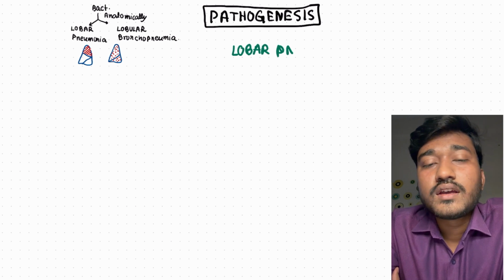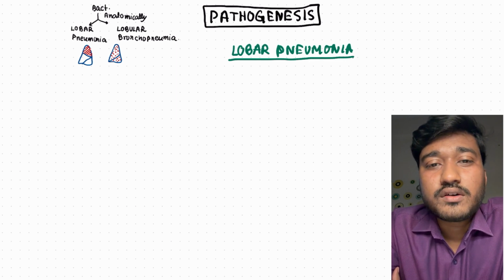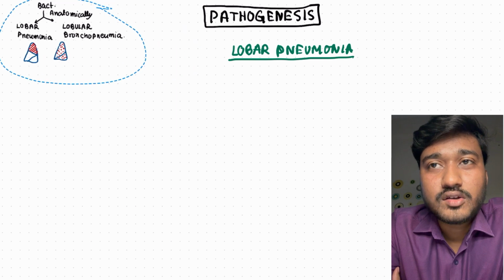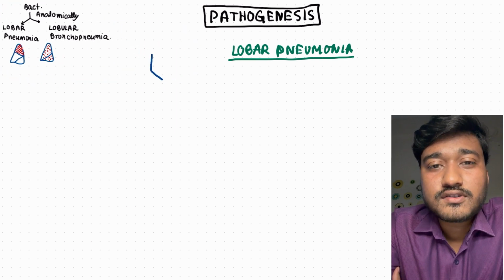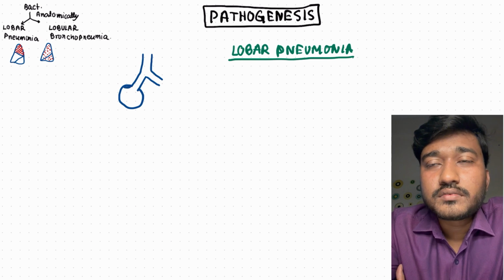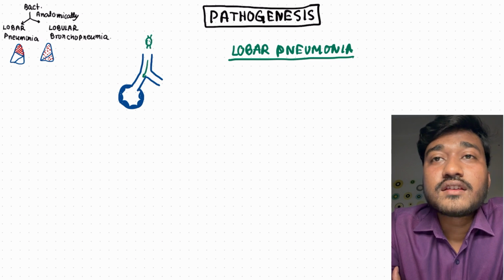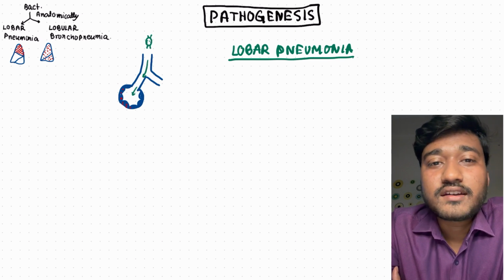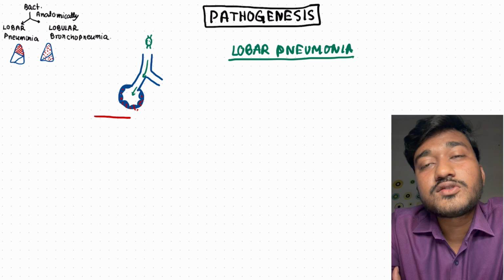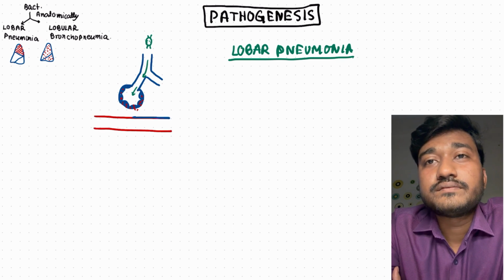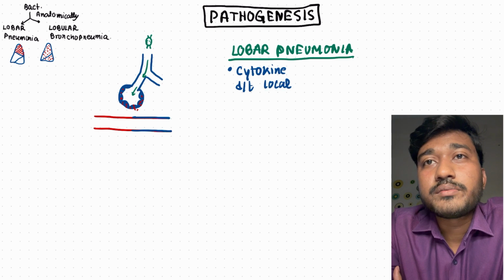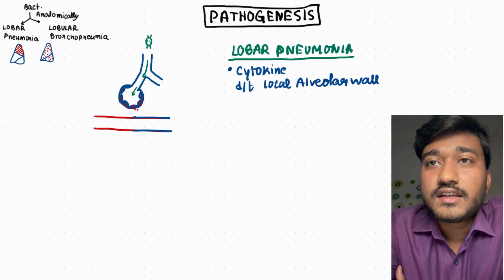Okay. Now, lobar pneumonia is very common in case of bacterial pneumonia, and the pathogenesis occurs in a specific way. Now let's talk about this pathogenesis. This is your lower respiratory tract with the alveoli. The green one is your naughty bacteria. Bacteria comes and it leads to inflammation of the alveolar wall. The alveoli as well as the bronchiolar wall get involved because of this bacteria, and they lead to inflammation,